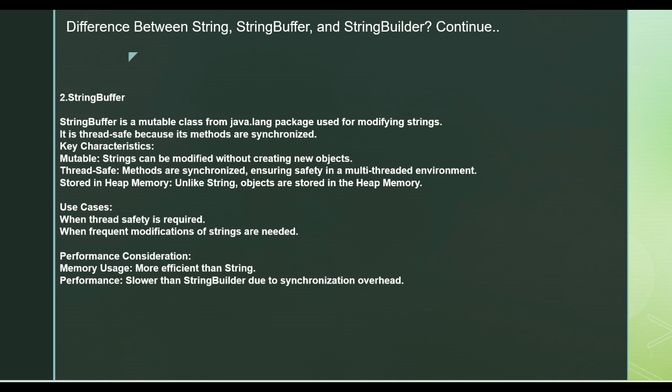Okay, now when there is a requirement of thread safety along with frequent modification, you will choose StringBuffer. You want frequent modification, and you want to make use of the utmost performance of the memory, right? So we can make use of this particular StringBuffer instead of String. Now, as I mentioned, it is quite efficient when compared to String.